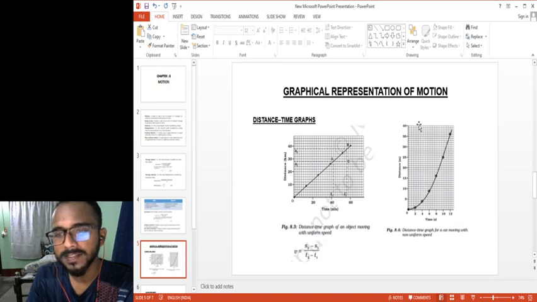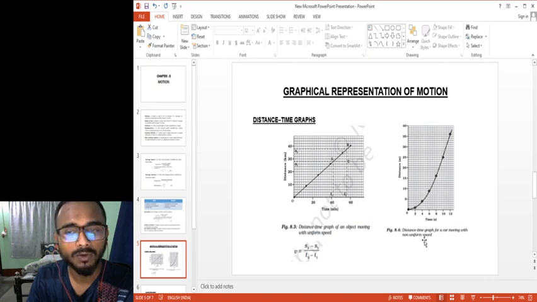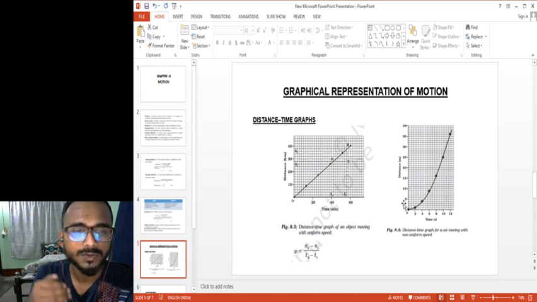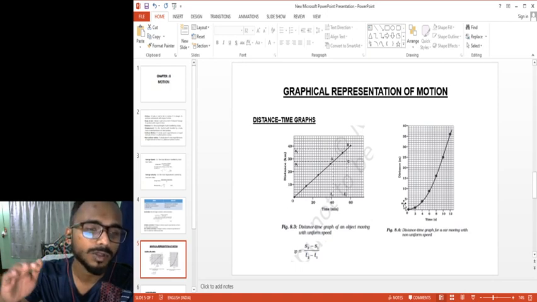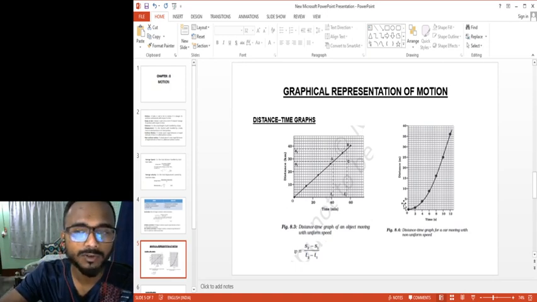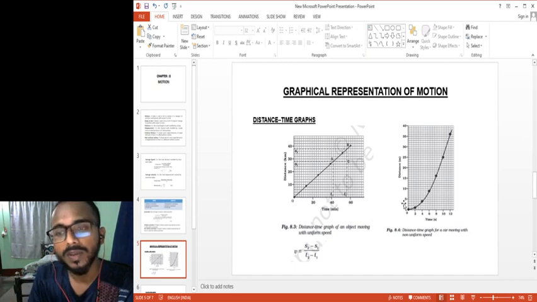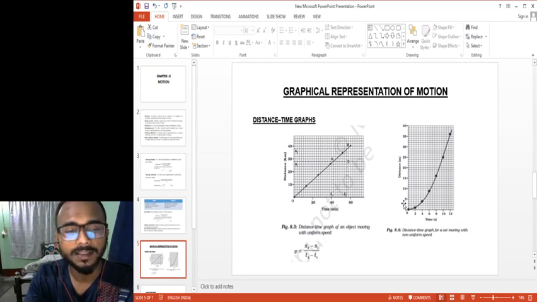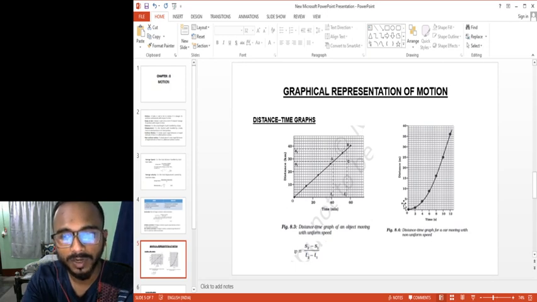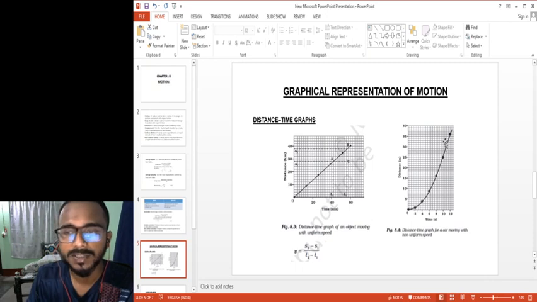Okay, now in the second one, you can see it says distance time graph for a car moving with non-uniform speed. When I drive a car, it does not happen that as soon as I start my car, I gain a speed of 20 kilometers per hour, and then I travel throughout the path to my destination at 20 kilometers per hour. That doesn't happen. In real situations, when I start my car, I am at 0 kilometers per hour. Slowly, I will accelerate my car and it will gather speed. It will gain speeds of 10 kilometers per hour, 20, 30, and so on, right? So slowly the graph, as you can see, increases with time.